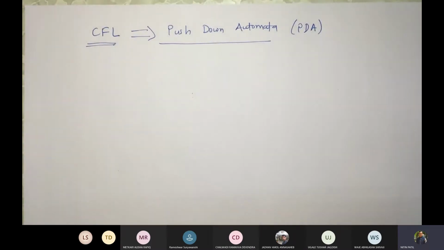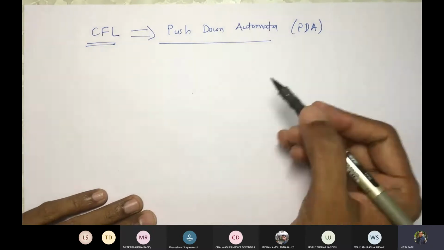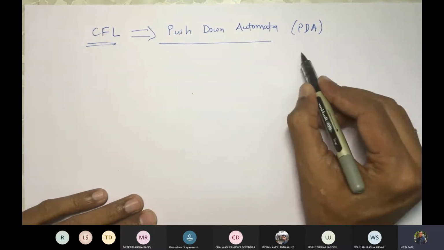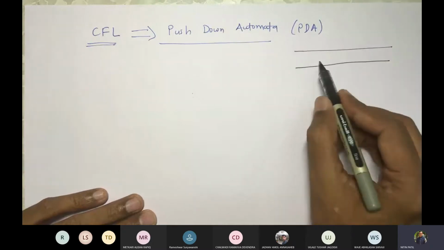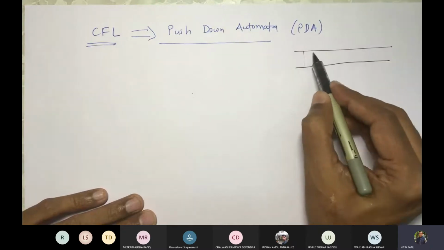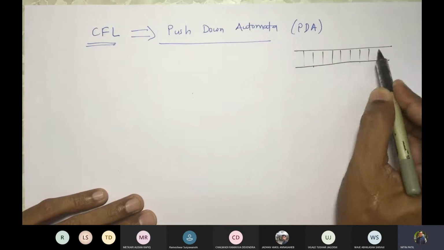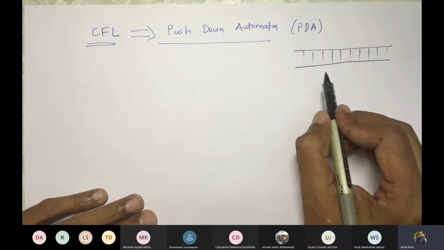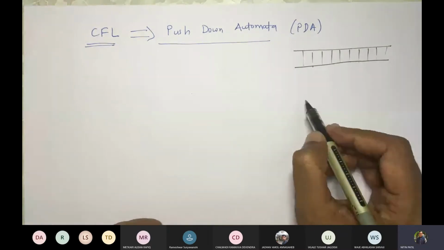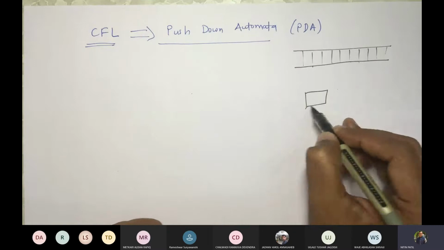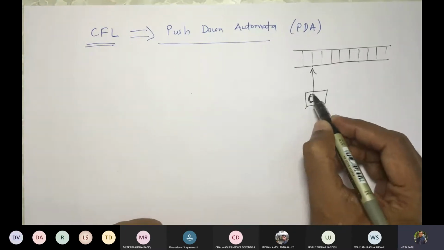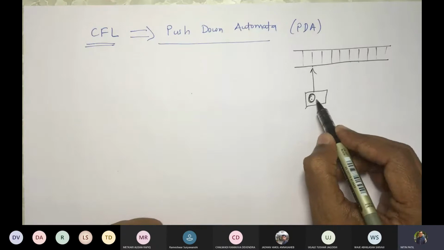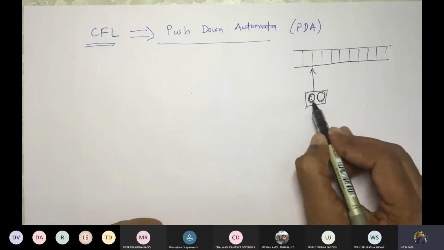Now, if we compare this with a DFA, suppose this is the memory, a tape, where our string is given and you are asked to find whether this string belongs to the machine or not. There is a read head and a state controller, which will have all the states. This is the initial state.